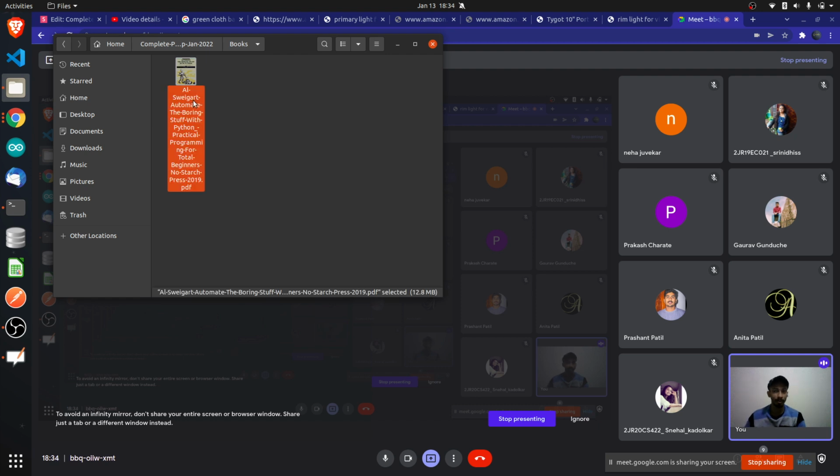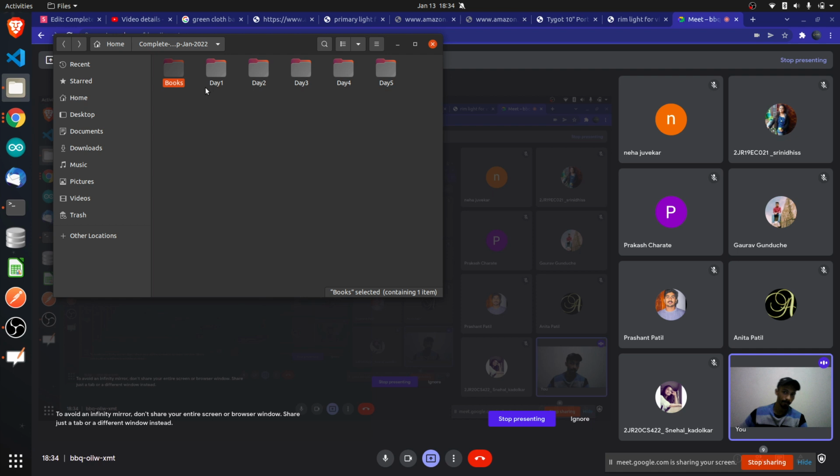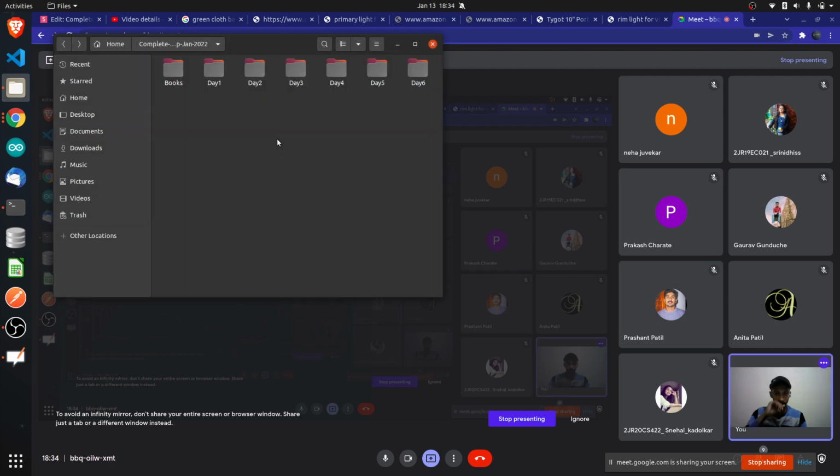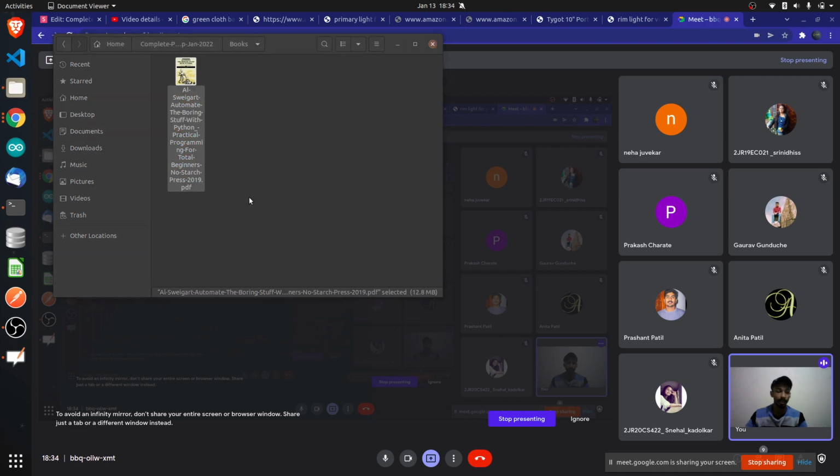This is one of the good books, Automating the Boring Stuff with Python, which I used to refer to at the start. Lots of stuff which can be automated with Python is mentioned in that book. From the basics itself, variables, conditional statements, looping, all those things are explained to a good level. Advanced concepts like web scraping and Selenium automation are also there. And if you want, I'll show you the next part.